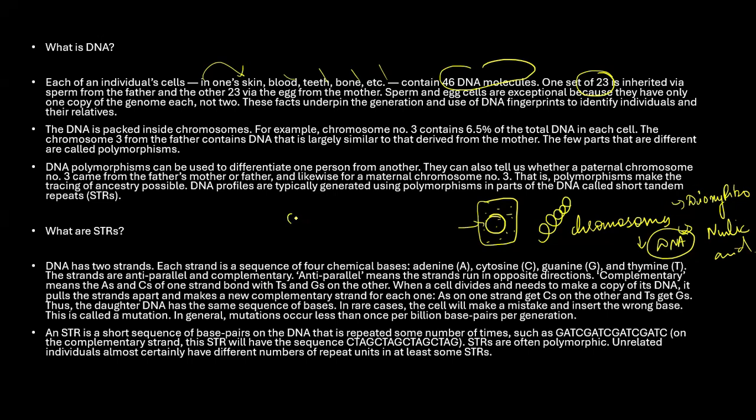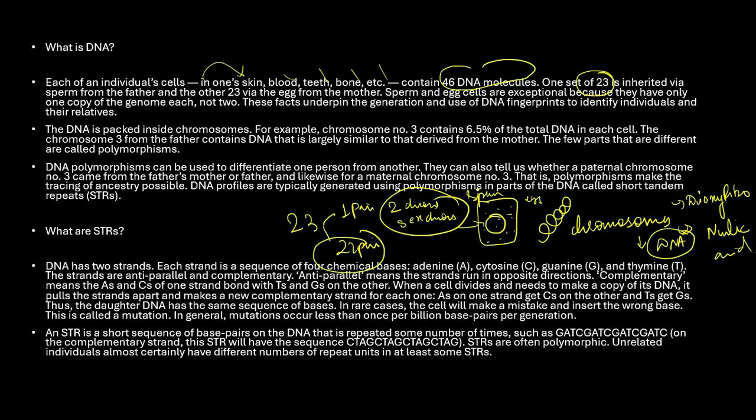Out of these 23, one pair, that means two chromosomes, are called sex chromosomes. The reason is that they determine the sex or gender of that particular person. In males the gamete is called sperm, and in females it's called egg. That's mentioned over here. One set of 23 is inherited via sperm from the father, and another from the egg of the mother. The remaining 22 pairs will identify your somatic cells, which are going to tell you what kind of hair you're going to have, what color of eyes you're going to have, all of that will be here.